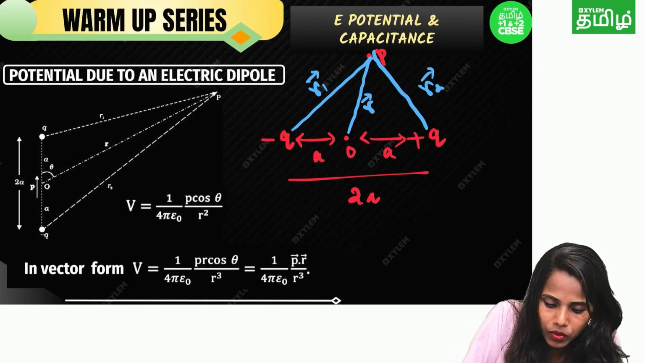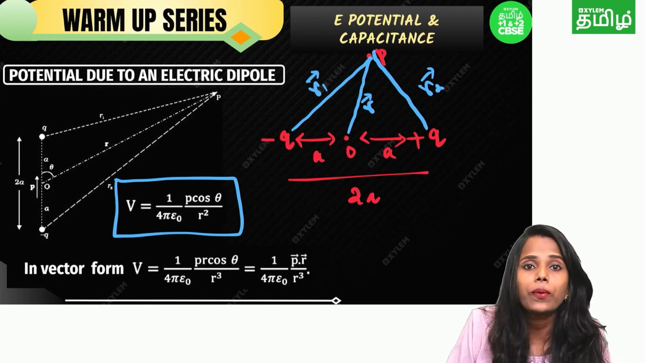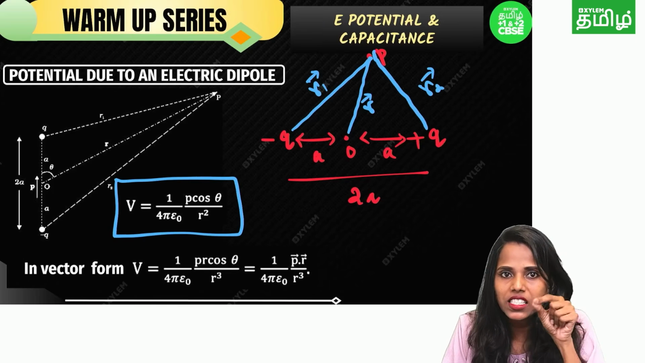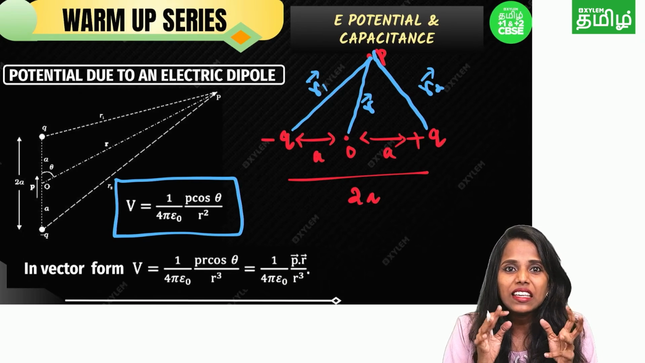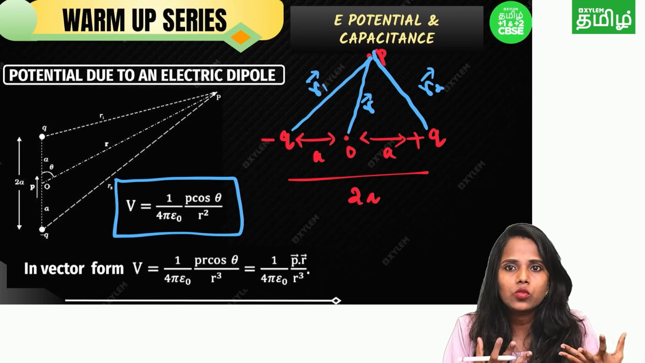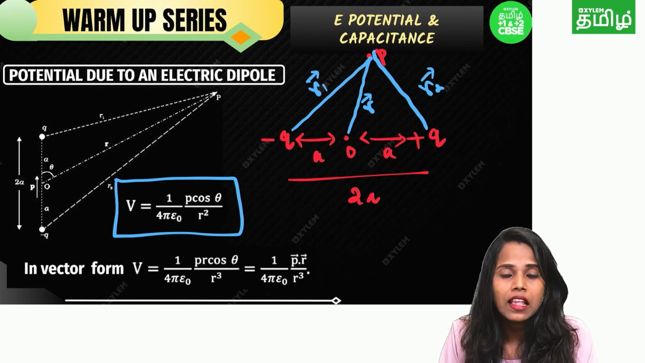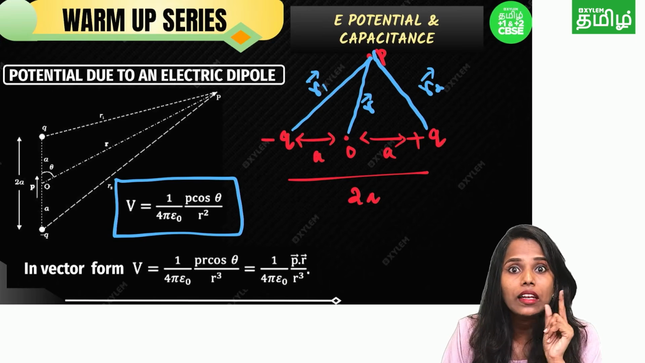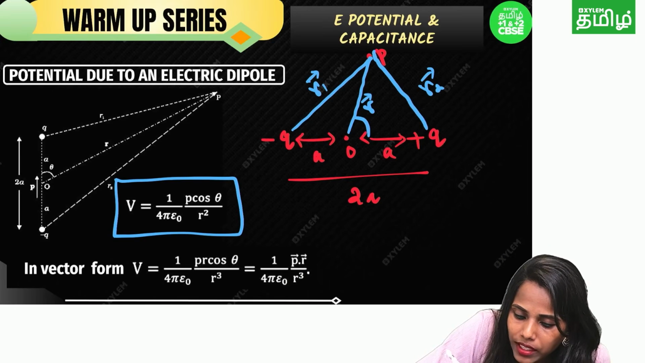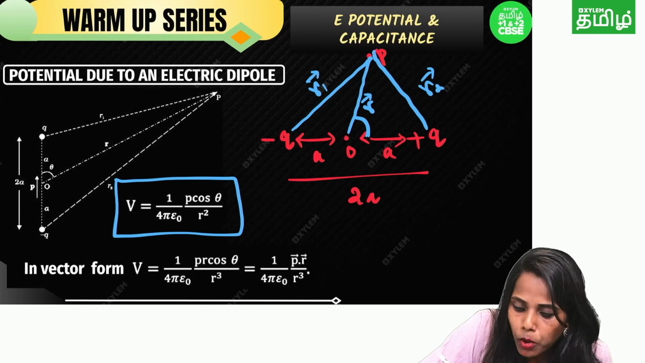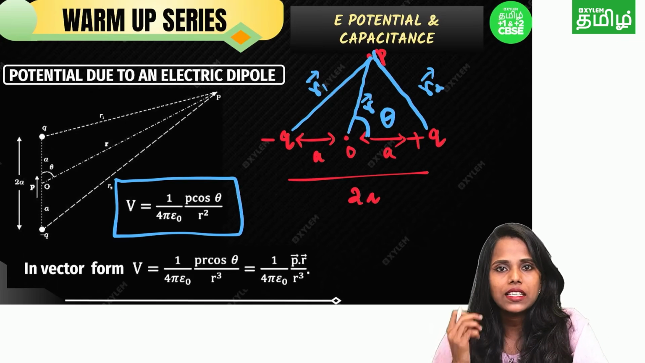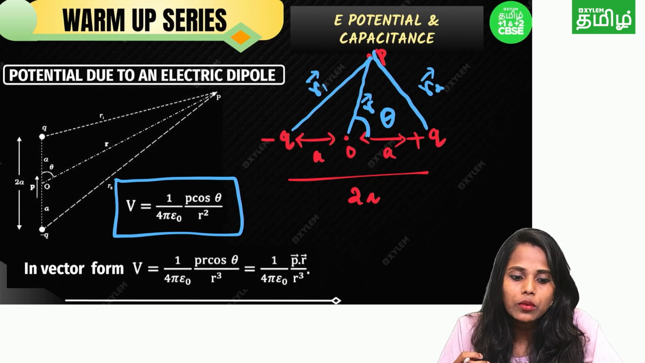Once you calculate everything, you will get the formula like this. V is equal to, listen carefully, 1 by 4 pi epsilon naught P cos theta by R square. What is here? P means dipole, R means distance, 1 by 4 pi epsilon naught is the K value. But what is the angle here? Angle means the angle between, listen carefully, the position vector and the dipole. Are you seeing this? The angle between the position vector and the dipole is theta.